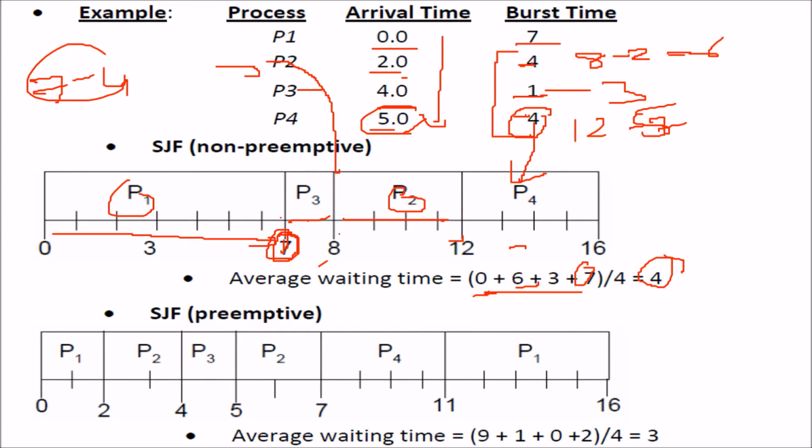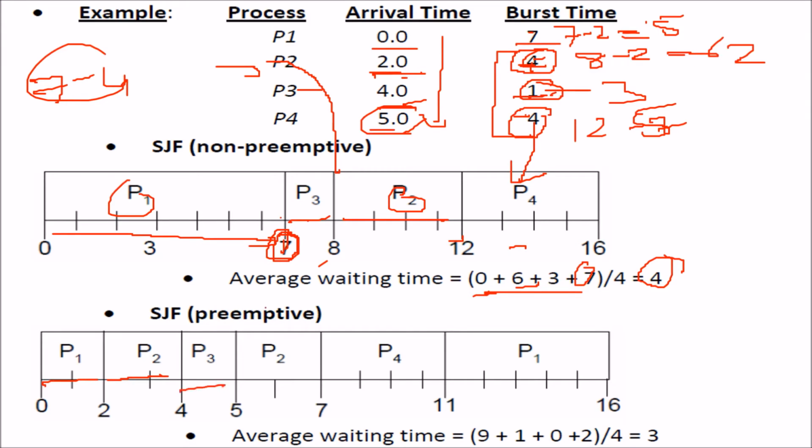Now let us come to the preemptive version. Because there is no one else, P1 will be given a chance. It has completed till 2, but by the time P2 has arrived, it has a shorter time. What is the remaining for P1? 7 minus 2, so the burst time is 5. P2's time is 4. So which will be taken? 4. P2 will be given a chance. It will go up to 2. But by the time it has gone for 2 units of time, P3 has come and it has lesser time. 4 minus 2 is 2, and this is 1. So 2 and 1, which is lower? 1. So P3 will be given a chance.